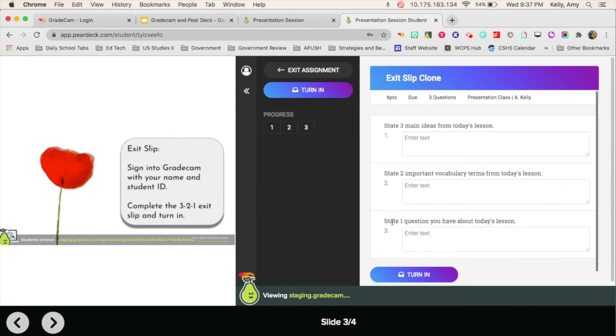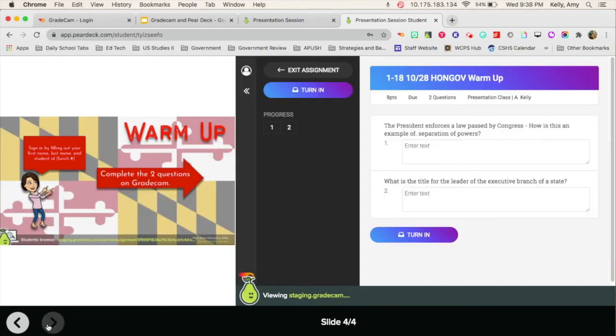And this gives me such valuable data, and students didn't have to leave the presentation after to get into their exit slip. And it was just really great, especially in a shorter amount of time. And then the last one here is their warm-up. So I use these for warm-ups. I use it for quick checks.